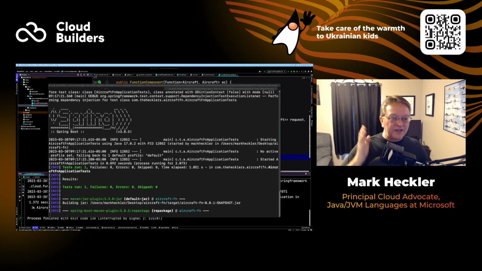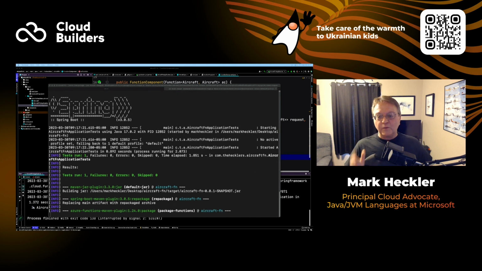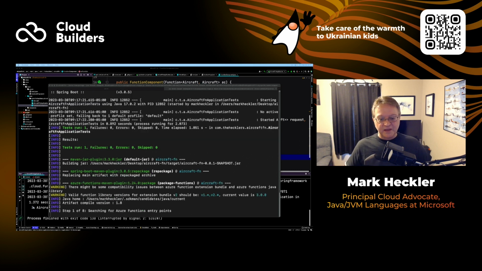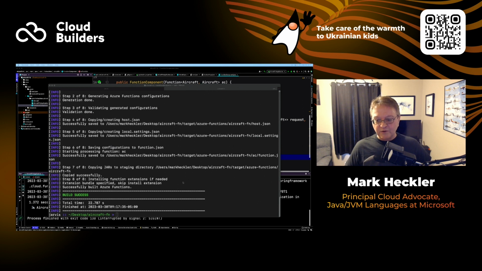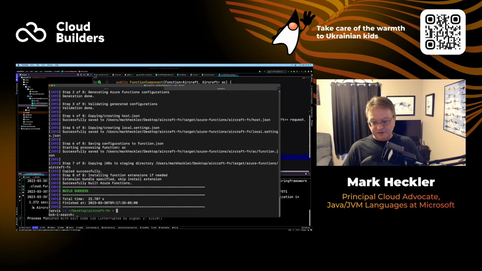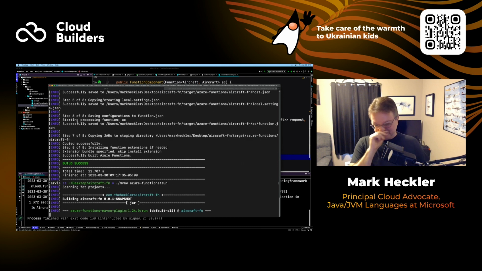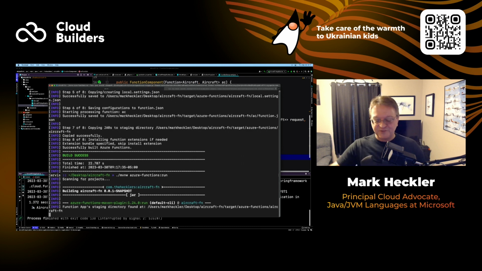So we know that we have our plane finder feed working. We know that we have, or we assume we do, we'll find out shortly, we have our position function that's running locally. And we'll see what happens when we go ahead and build our aircraft function and run it locally under Azure Functions. So functions run. Gives me a chance to take a drink of coffee really quickly.